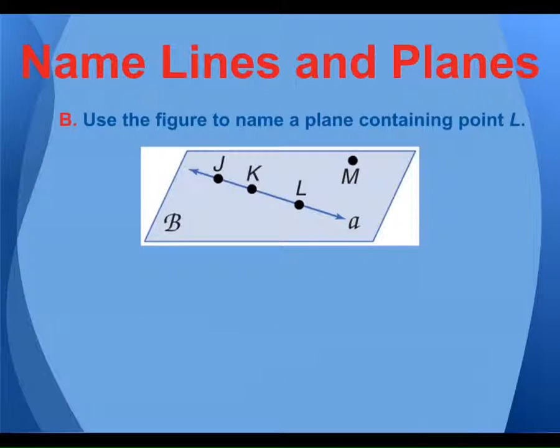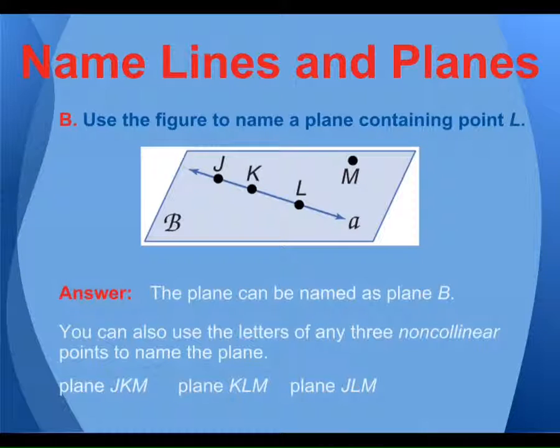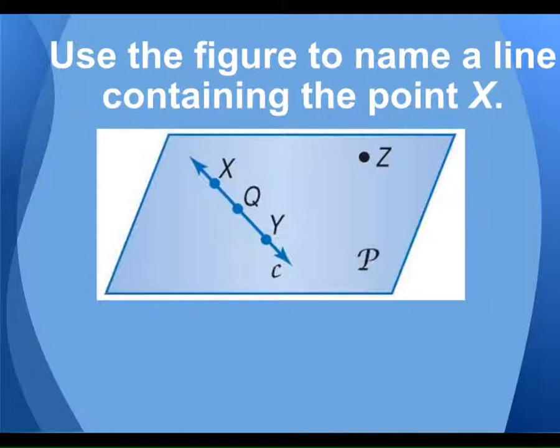When you name a plane: JKM, KLM, JLM, or any order of those. Use the figure to name a line that contains point X. What are some names of this line that has point X on it?